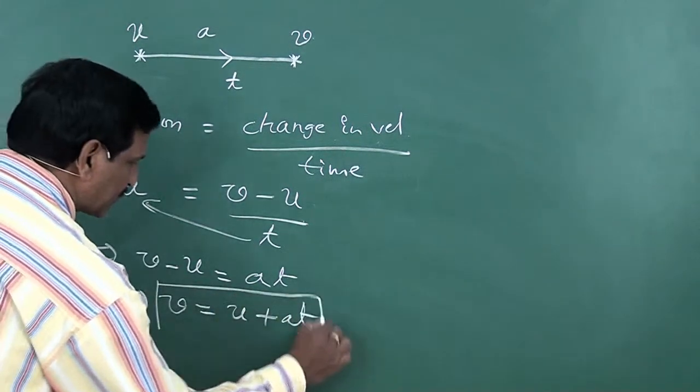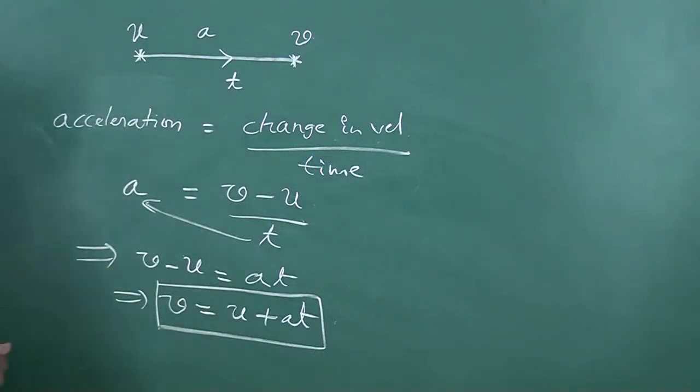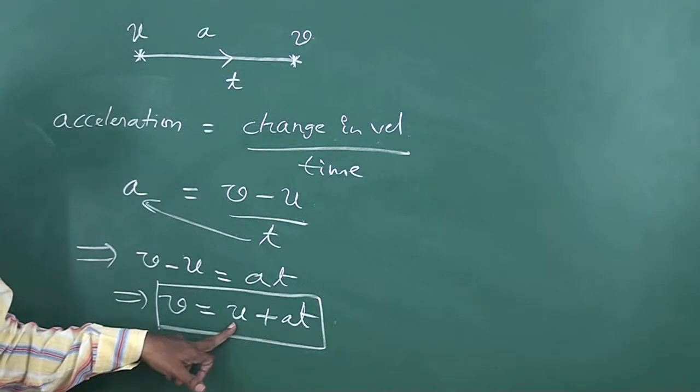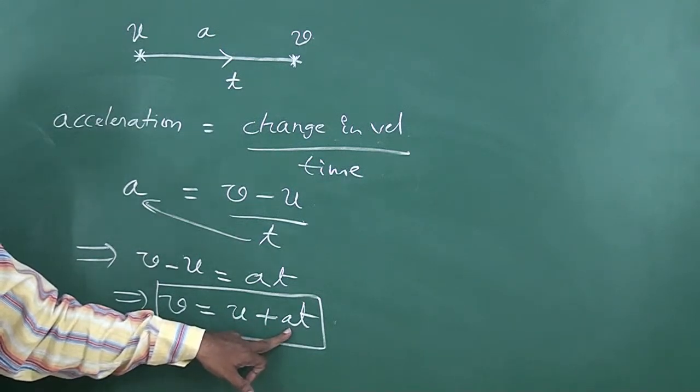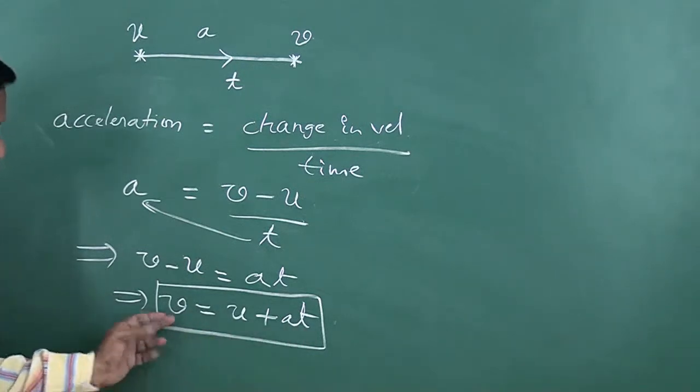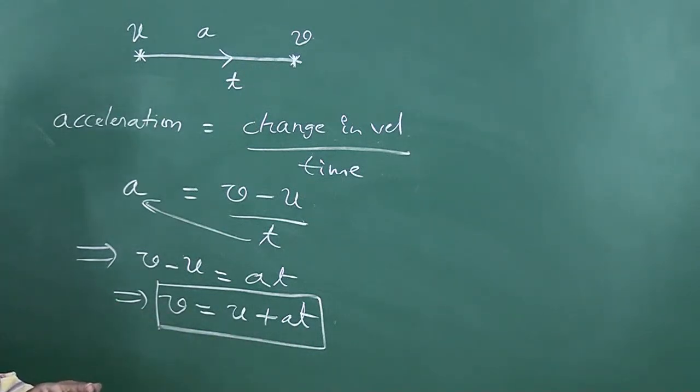This equation represents the final velocity. If you know the initial velocity and acceleration, then you can find the velocity after a time t. That is the future velocity of the body, like the velocity of the body after 5 seconds, or after 10 seconds.